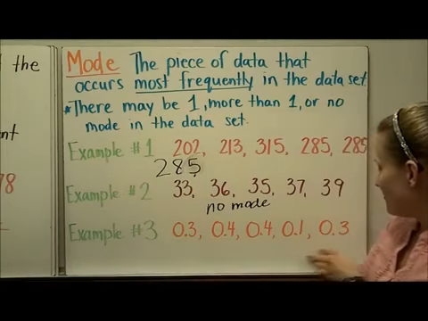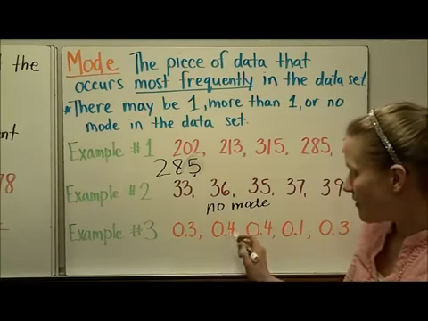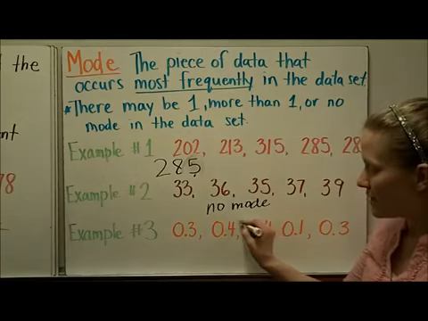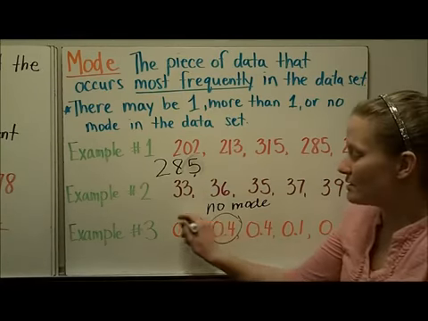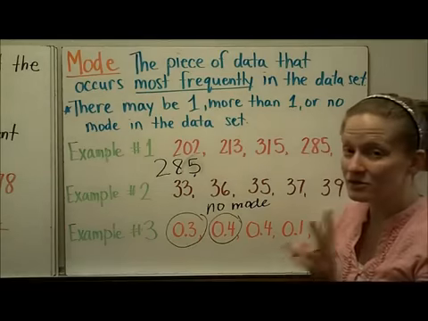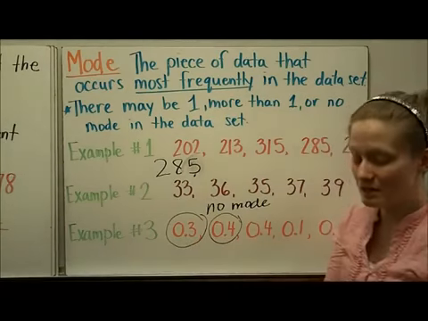In this set I have decimals, and I have 4/10 twice, so that's a mode, and I also have 3/10 twice. So this set of data has two modes, 3/10 and 4/10.